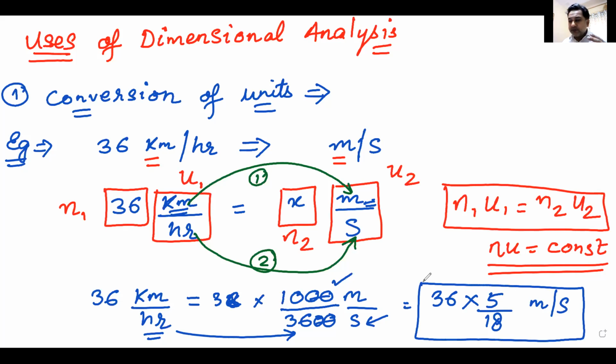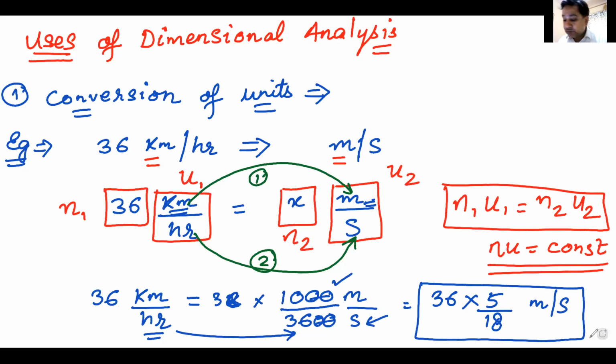How did I convert? Very simply, I just converted kilometer per hour into meter per second. Am I clear with this? Yes, sir. Everyone, I'll just give you a small question to make you understand this. Not kilometer per hour, meter per second. I will just give it in a different way. We are all ready with this?